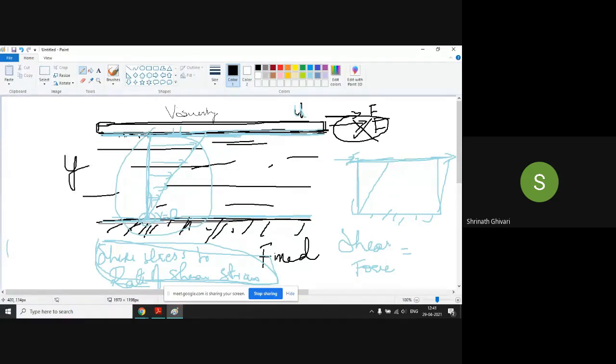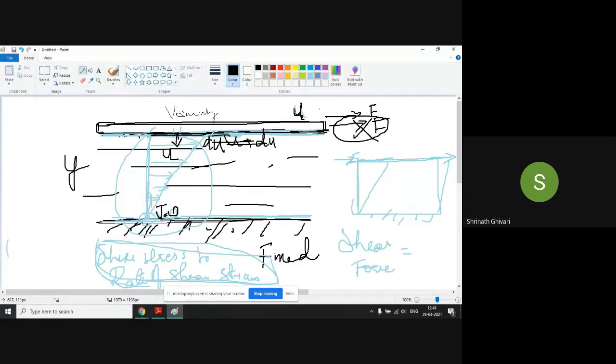This is the distance y, which is the distance between the two plates. It is moving with some velocity, and the velocity will go on decreasing. The difference between the two layers will be du. So the first layer of the fluid will have u plus du velocity, the second layer will have u, and the third layer will have u minus du, and it will go on till we get u equal to 0.